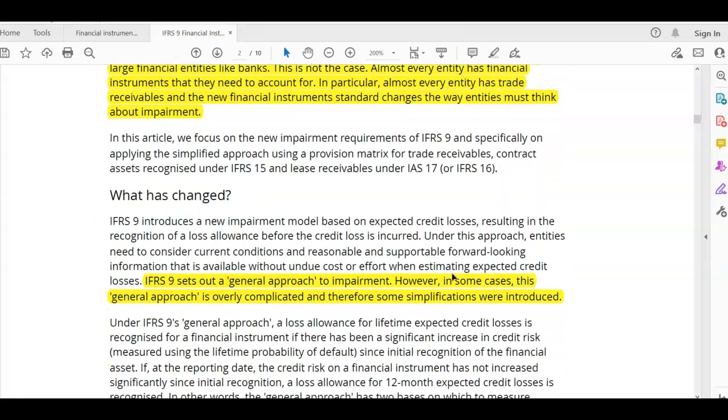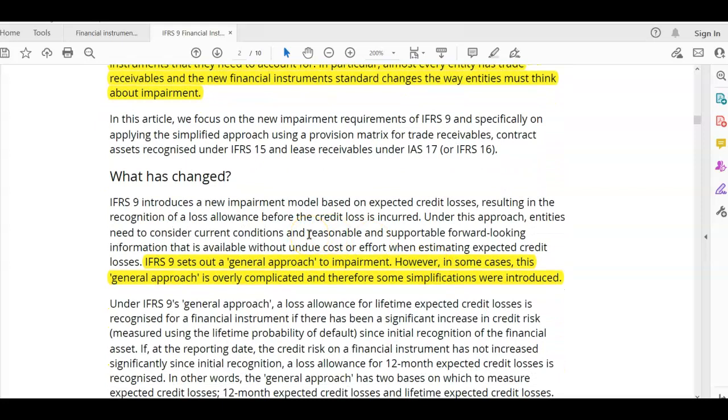The other thing I want you to note is that IFRS 9 has given us guidance on how to perform the impairment, and we as auditors need to know what the standard says in order to be able to perform our audit. The standard says we can use the general approach to perform our impairment, but you can see the standard is saying that this approach is very complicated, so they don't expect a lot of companies to use it.